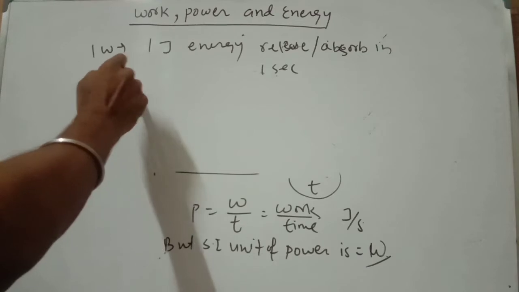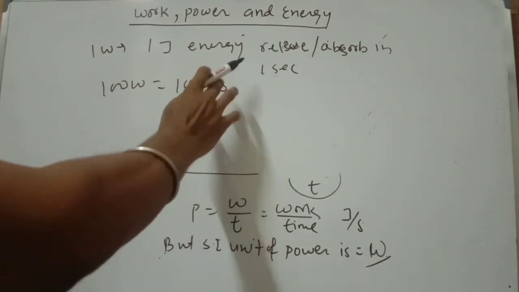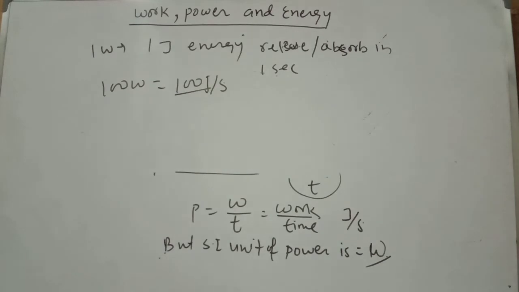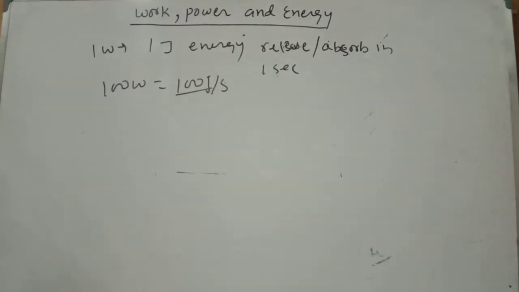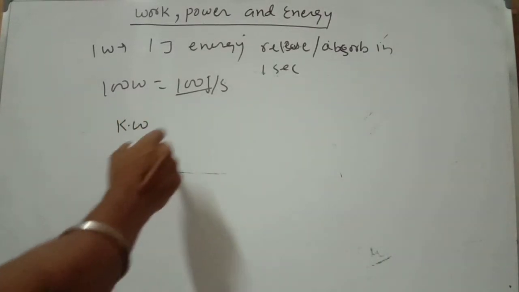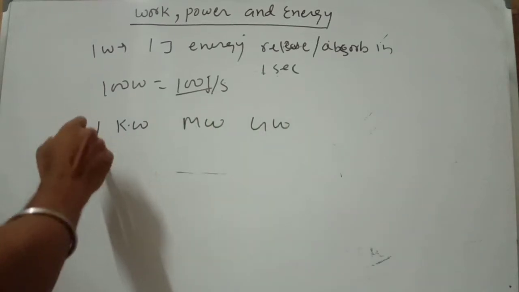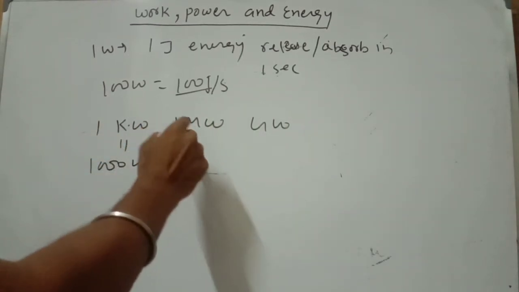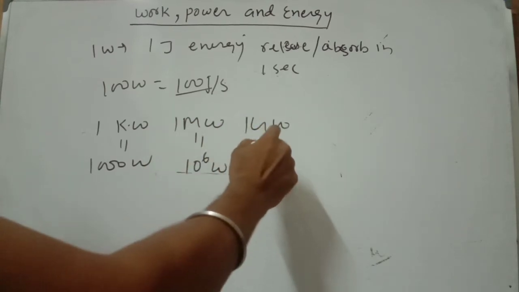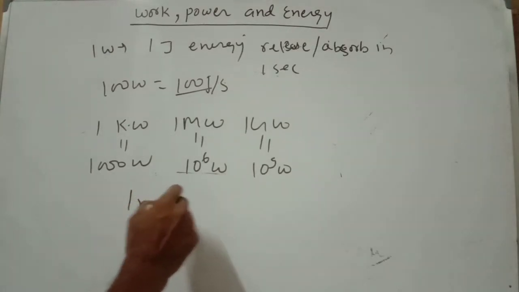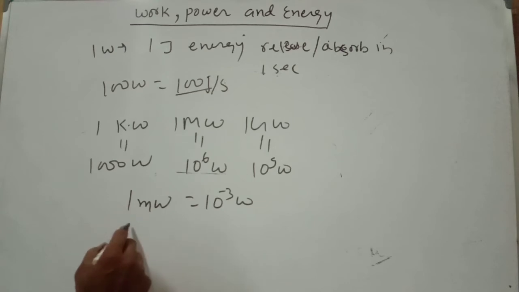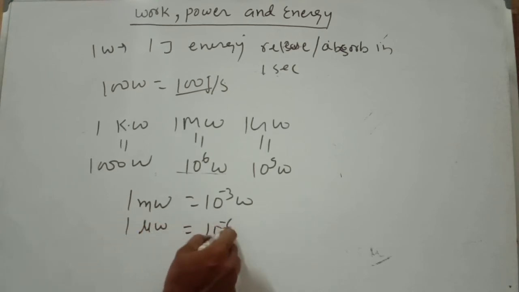So 100 watt means 100 joule per second. That means in 1 second the device releases or absorbs 100 joule of energy. Bigger units of power are kilowatt, megawatt, gigawatt. 1 kilowatt is equal to 1000 watt, 1 megawatt is equal to 10 to the power 6 watt, and 1 gigawatt is 10 to the power 9 watt. Smaller units: 1 milliwatt is 10 to the power minus 3 watt, and 1 microwatt is 10 to the power minus 6 watt.